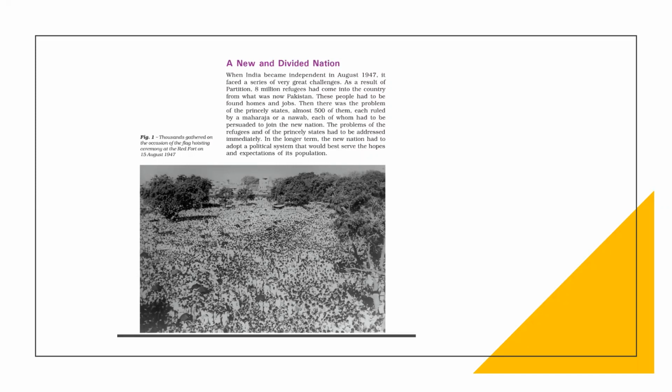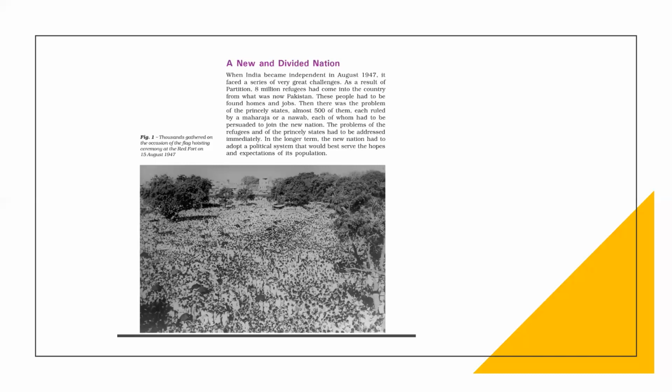When we divided, see in the third line, 8 million refugees had come into the country from what was now Pakistan. The Hindus and Sikhs who were in Pakistan migrated to India, nearly 8 million people. These people had to be found homes and jobs. That is one problem.